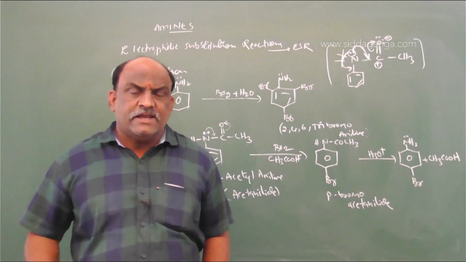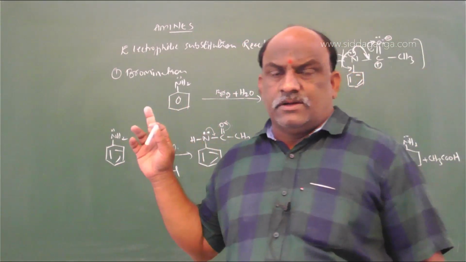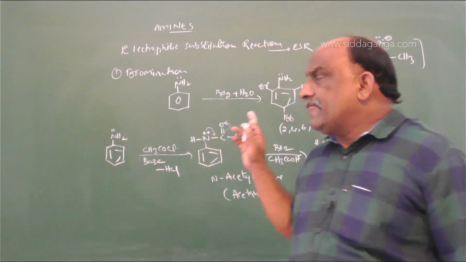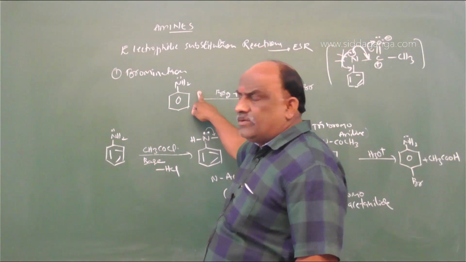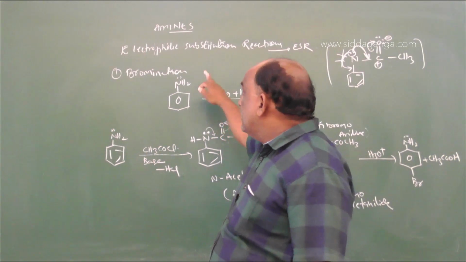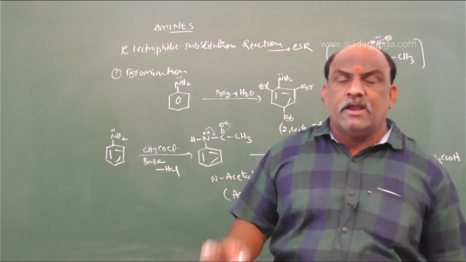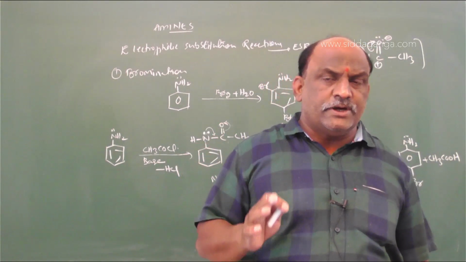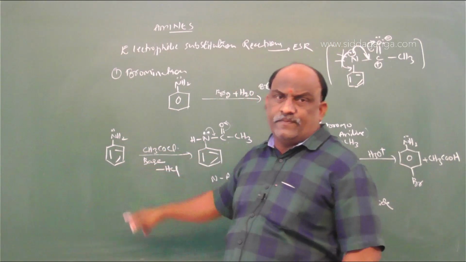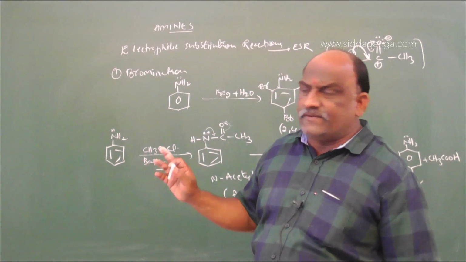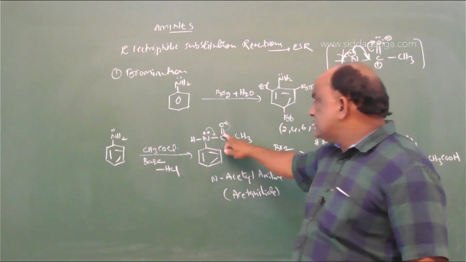So this was the reaction for mono substitution of bromination. If we require only mono-substituted aniline, we should first protect the lone pair. How to protect it is simple: you go with acylation. After acylation, it becomes acetanilide.